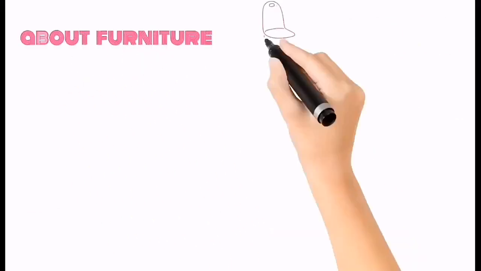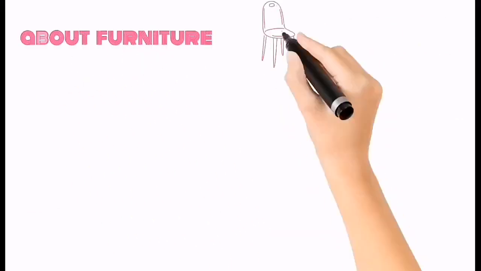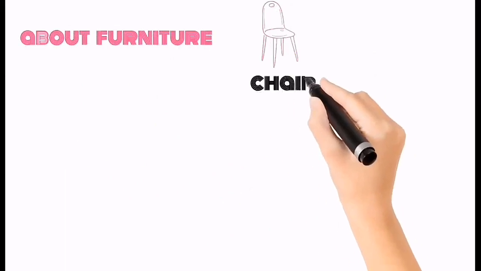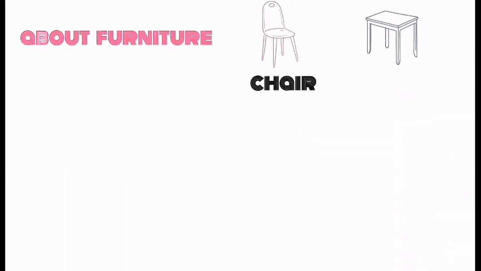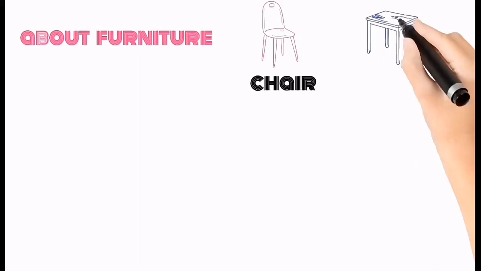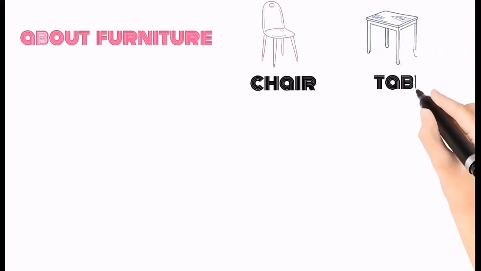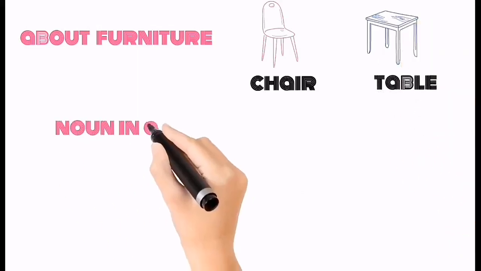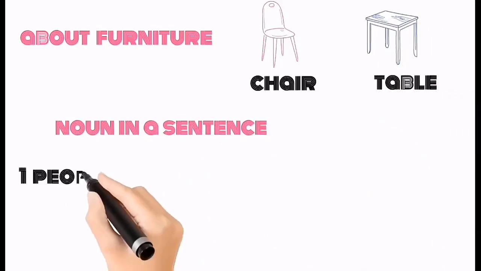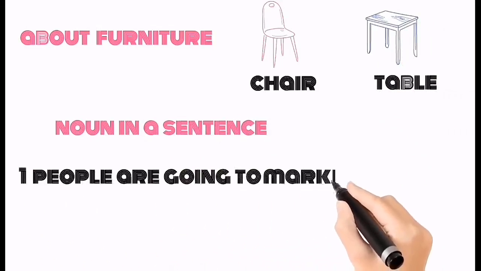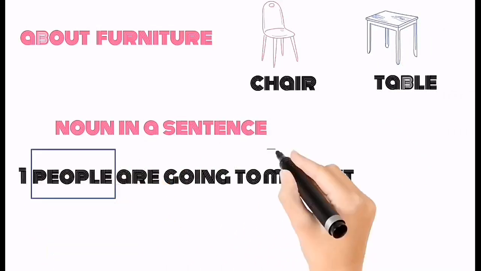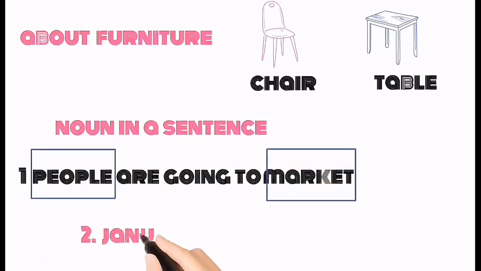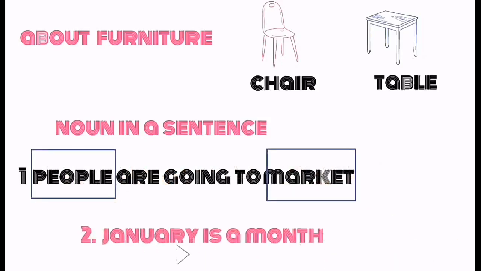About furniture, chair, also a noun. Table, chair and table both noun. Noun in a sentence: People are going to market. Here people and market both are noun. January is a month. January and month both are noun.